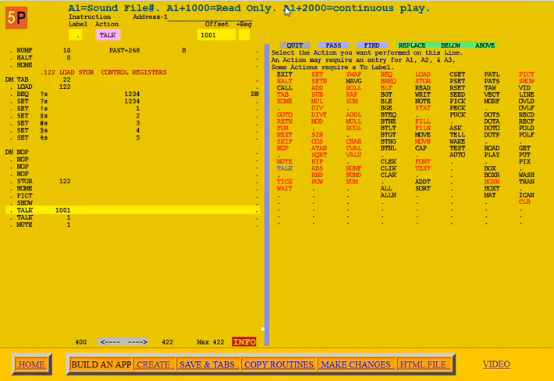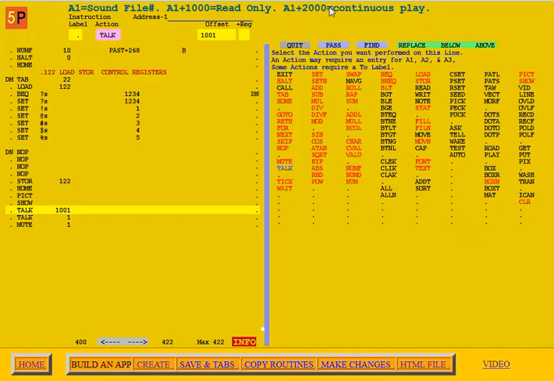Under talk, you could also tell it to play the sound over and over again. That's continuous play, by adding 2000 to the sound number. So you would say talk 2001, and it will continuously play it.